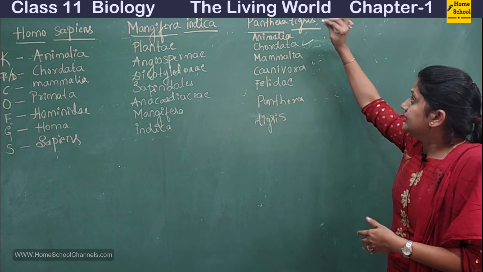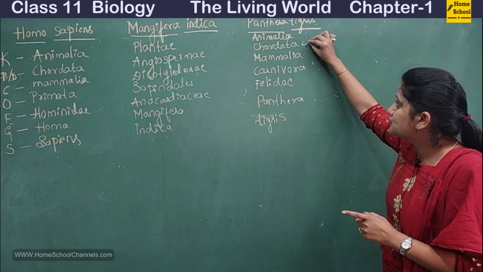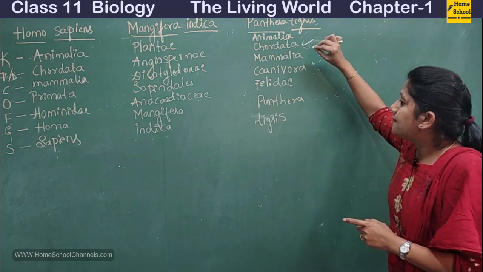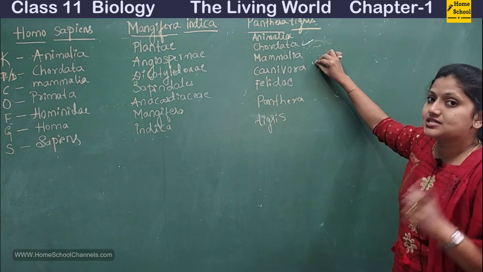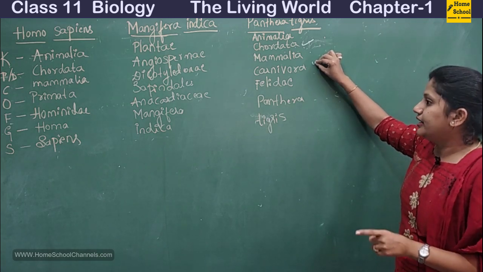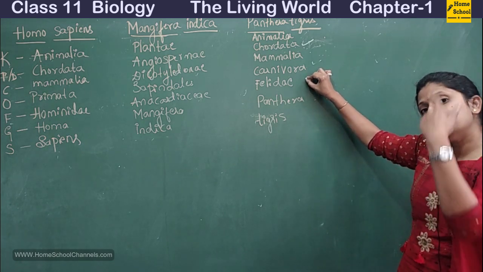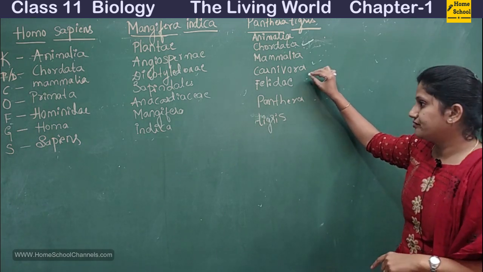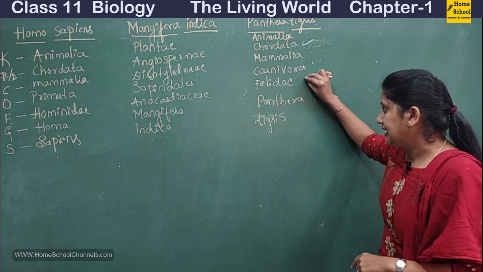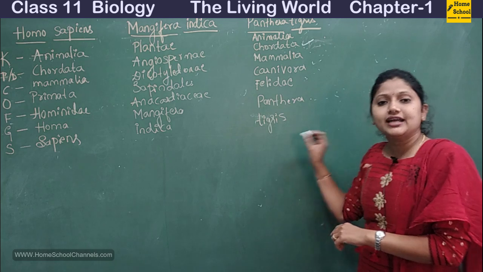Again, I'll repeat it. The kingdom is Animalia. The phylum is Chordata, class is Mammalia, order is Carnivora. It means that they are carnivores. Fine. Then the family is Felidae. We had seen it in the previous class also. So family is Felidae, genus is Panthera and species is Tigris.